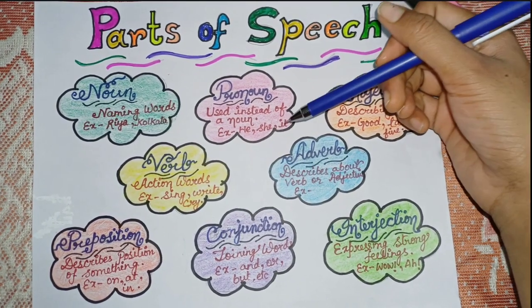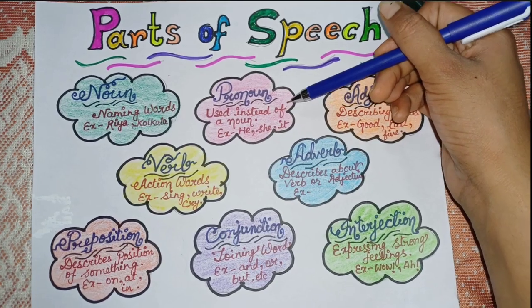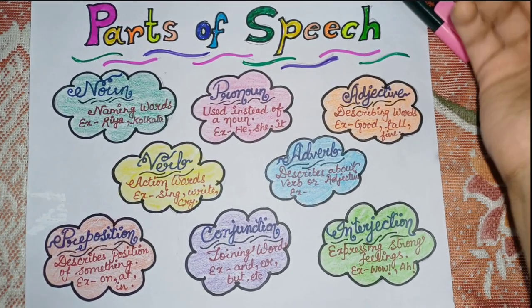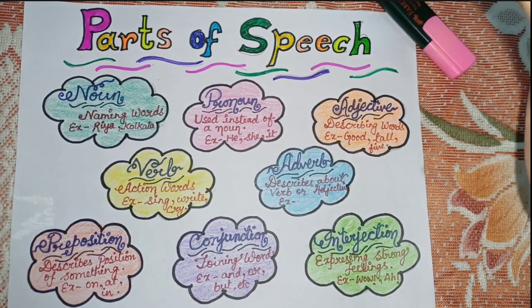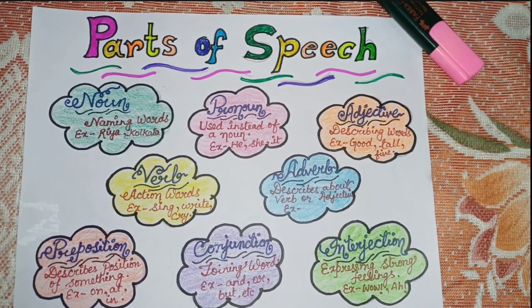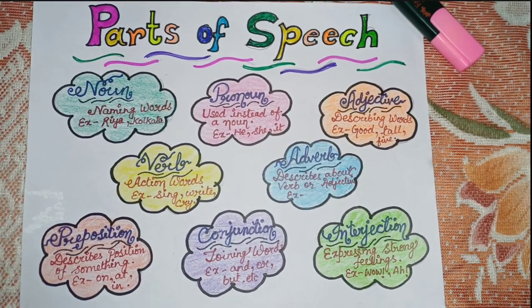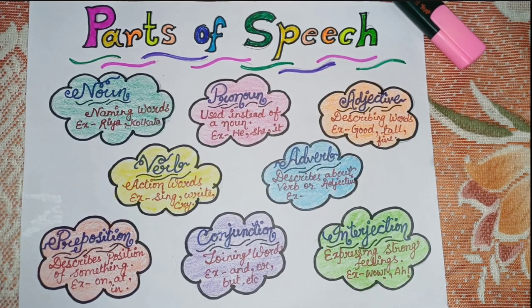And the next one is pronoun. What is pronoun? Pronoun is the word which is used instead of a noun. Pronoun we use in the place of noun. Like firstly I said Rahul is sitting on the bench. If I have to continue the sentence with that person only, like Rahul is sitting on the bench, he is doing his work.